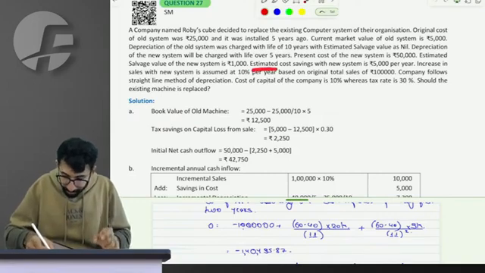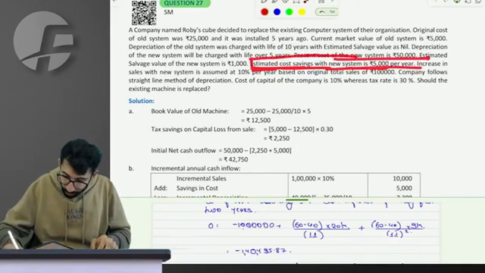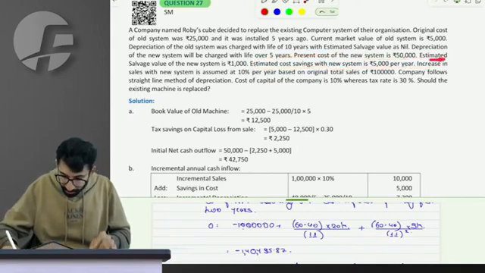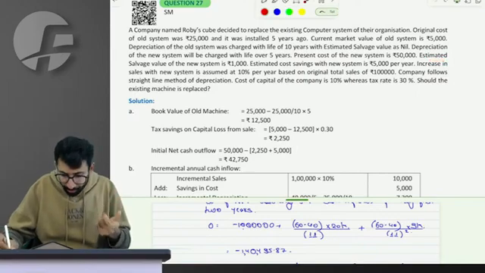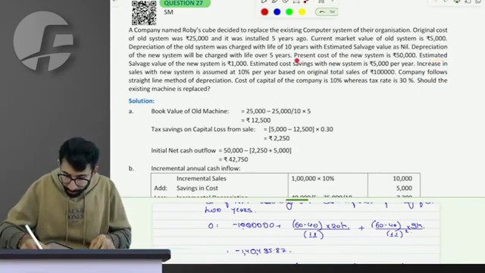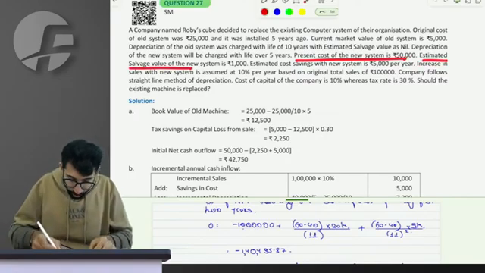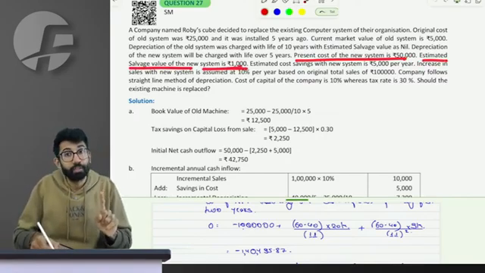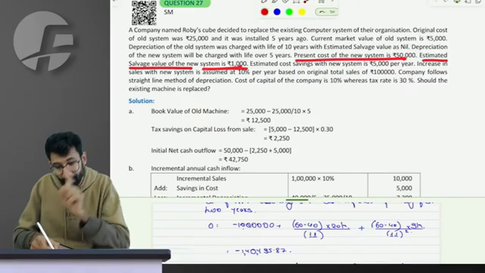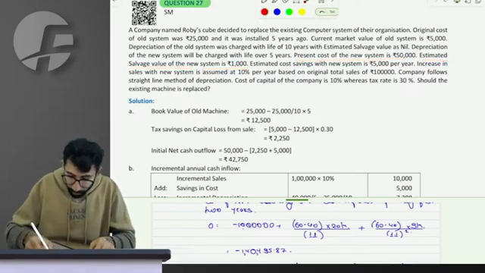One line we missed: estimated cost saving of the new system will be 5,000 per year. Estimated. I'm really sorry, I missed reading a line, so I'll read that again. The present cost of the new system that we bought was 50,000. Estimated salvage value of the new system will be 1000. The new system that you purchased for 50,000 will have 1000 value.